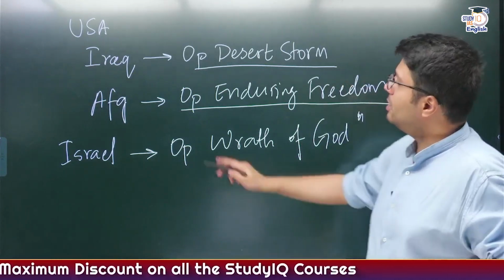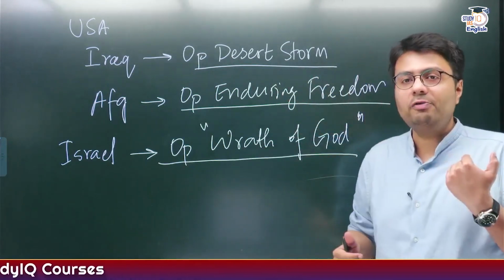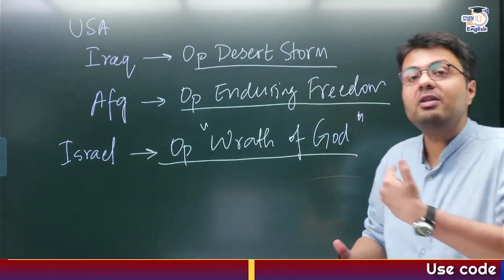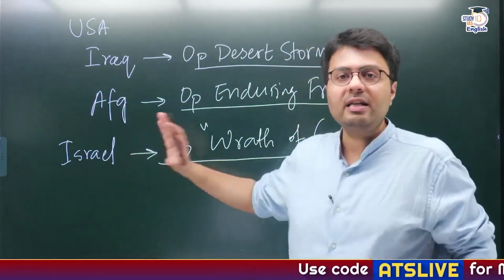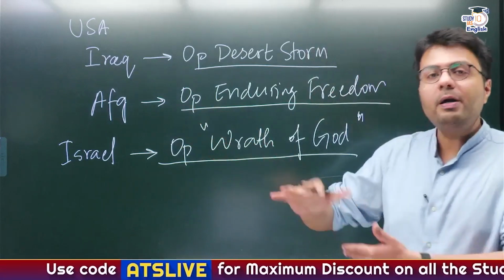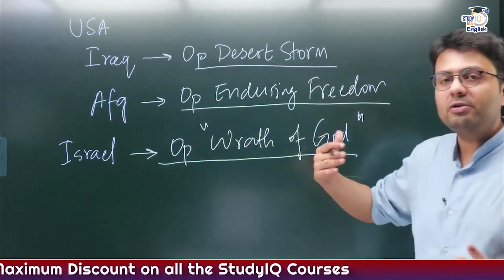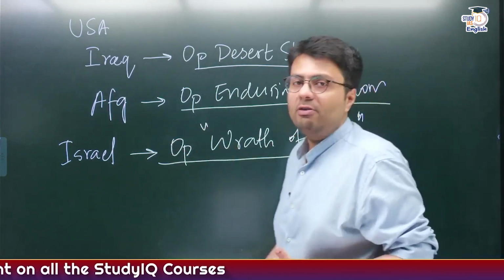So you can understand how such a naming highlights that this is an act of revenge, and Israel gave this act of revenge a religious undertone because the Israeli athletes were killed. Why? Because they were following the Jewish religion, and the perpetrators of this terrorist attack were people from the Islamic religion, right? So this was actually the revenge of God which Israel tried to portray.